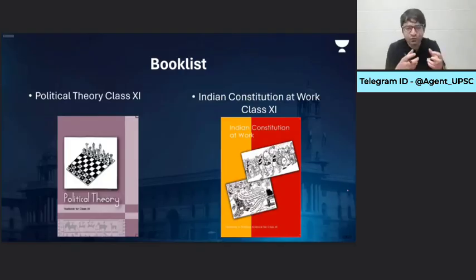If you want to rely on me, I will include, and I have included, concepts from these two NCERT books so that you don't have to read them on your own. But if you have got time, please read. If not, do not worry.